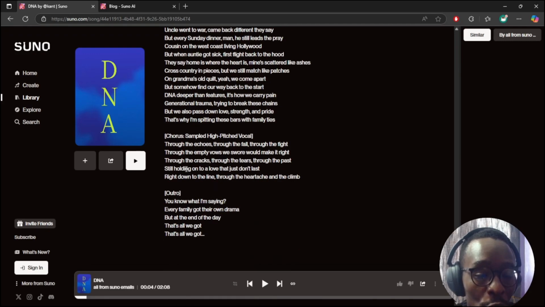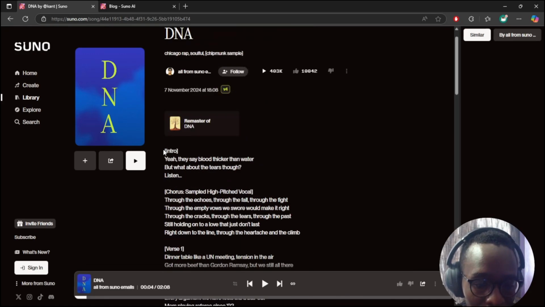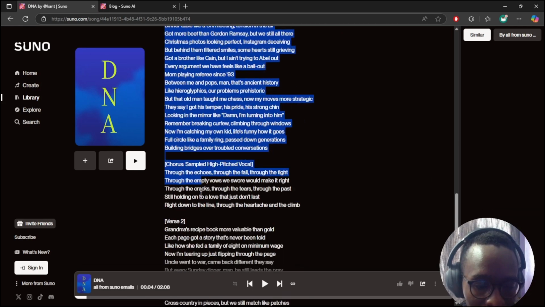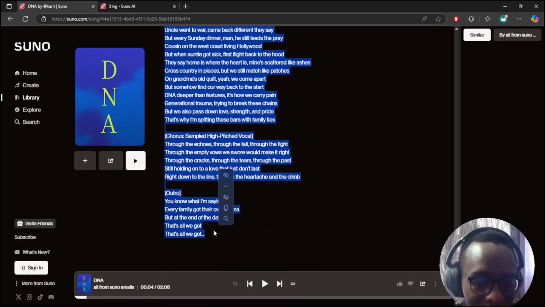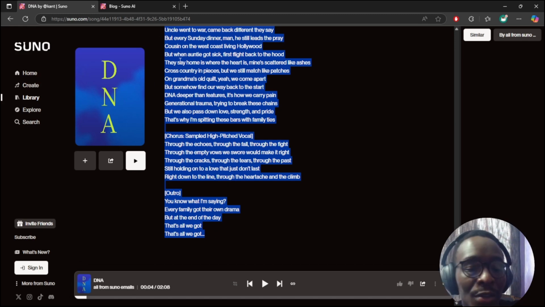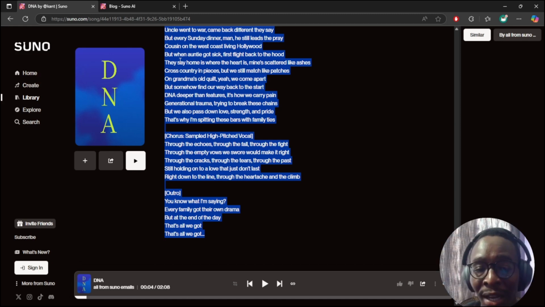So what I'm going to do is copy the structure of this song, and we're just going to do a bit of a remix of it. I'm going to copy the structure of the song, go to something like ChatGPT or Claude or any LLM that you use to chat with, and paste this structure of the song into that model. For example, with ChatGPT, I'm going to paste the song structure, describe the kind of song that I want, and then tell it that I want you to use this song structure to give me an output of that kind of song.